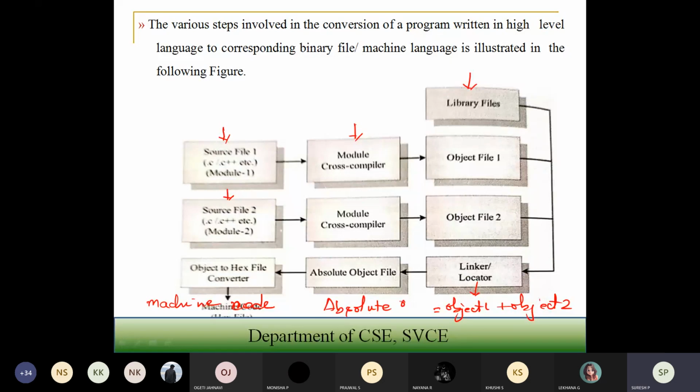Once you have this absolute object file, it is then converted to the exe file. So the object to exe file converter is done. Once the exe file is done, whatever exe file you have in turn will generate your machine code, or it will be converted to the binary file. That is how the process of converting from high level language to low level language is done.